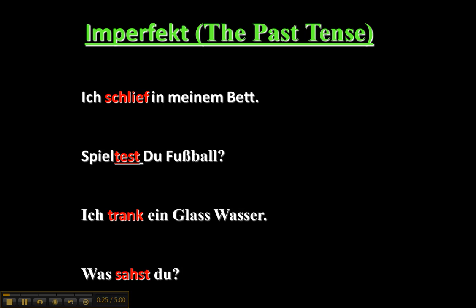Imperfect, or the simple past, or the past tense. For strong verbs like schlafen, it just changes to schlief. But for weak verbs, they follow this rule. They add these endings. So du spieltest, du Fußball. Okay, here's an example of that.